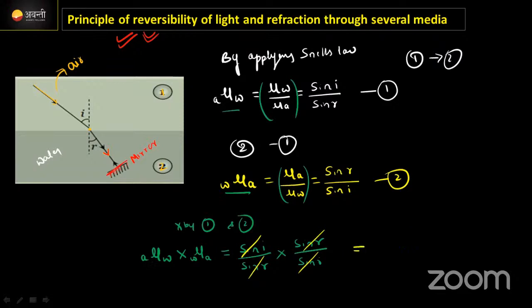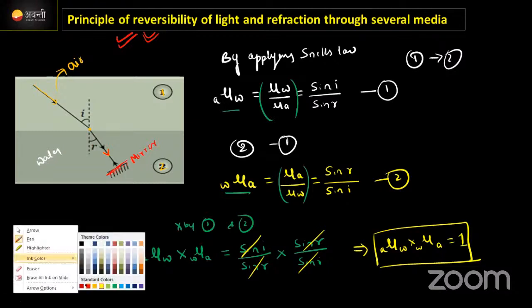ठीक है ना. Now this sin i cancel, sin r cancel हो गया, remaining क्या है, 1 हो गया. Then this equation can be written as mu of water with respect to air into mu air with respect to water will be equal to unity. Guys, this is very important topic. Actually, JEE में पूछता है एक property को, but here we took only 2 medium. They might ask the question with respect to 4 mediums or 3 mediums. Okay, but when we multiply the refractive indices of 3 medium, 4 medium, anyway, we will get the value in unity. मीन्स ये क्या किसको इक्वल होता है, 1 को इक्वल होता है, कब, प्रिंसिपल ऑफ रिवर्सिबिलिटी है.